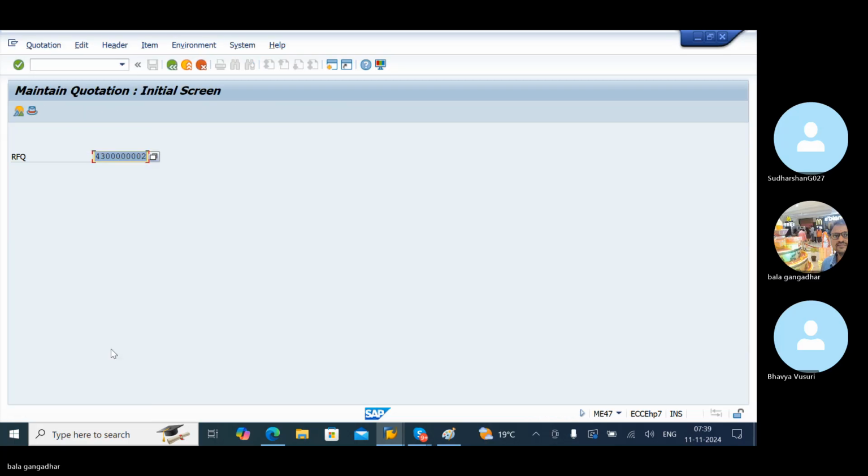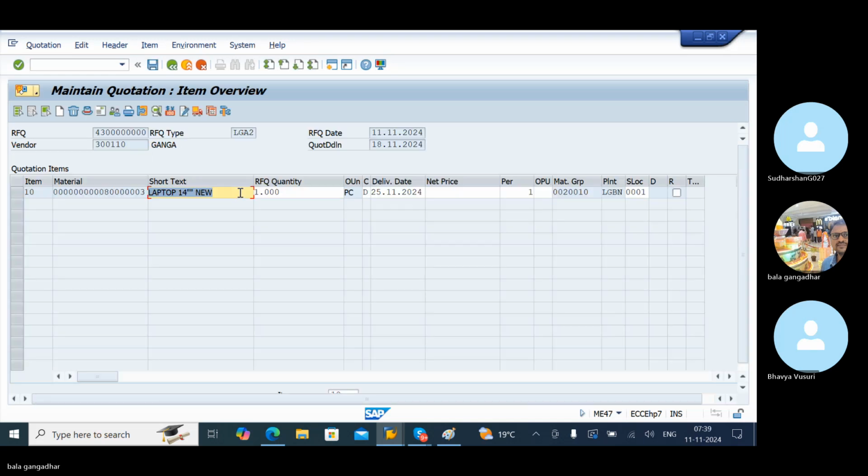Double click on that. Select one by one. First one is 000 43 0000. Select RFQ. Continue. You can observe now here the price. Okay, 100 rupees. First vendor is 100 rupees.